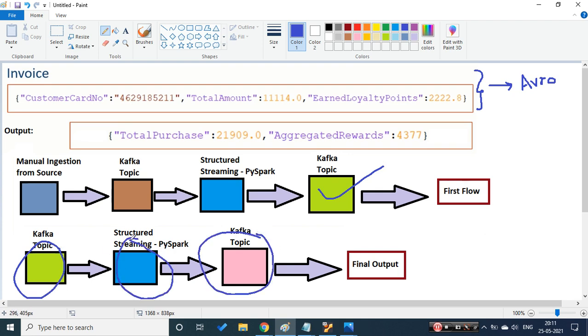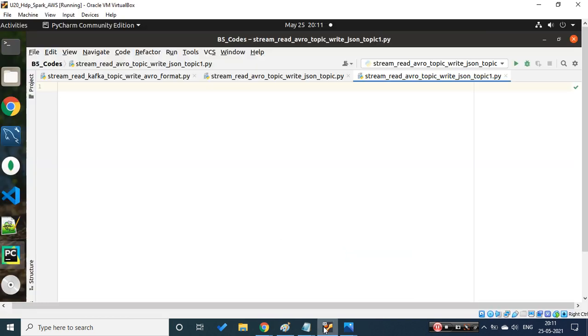In between, some data munging, data transformation as per the requirement. As of now I know the requirement, so I'm building the code according to that. Once you move into the training or maybe into projects, you'll know the requirement, and based on that you will be building the code. Okay, so that was the stuff.